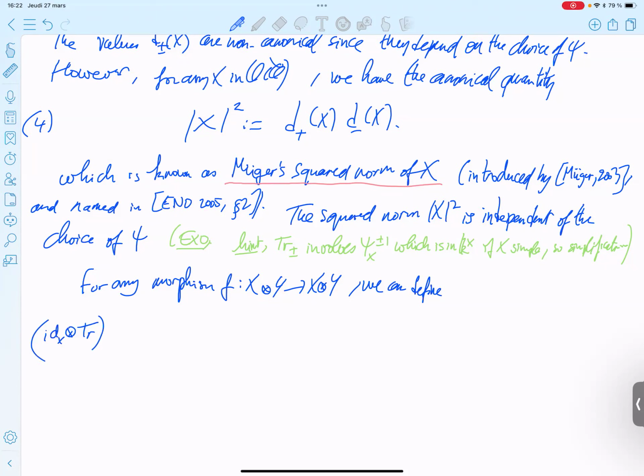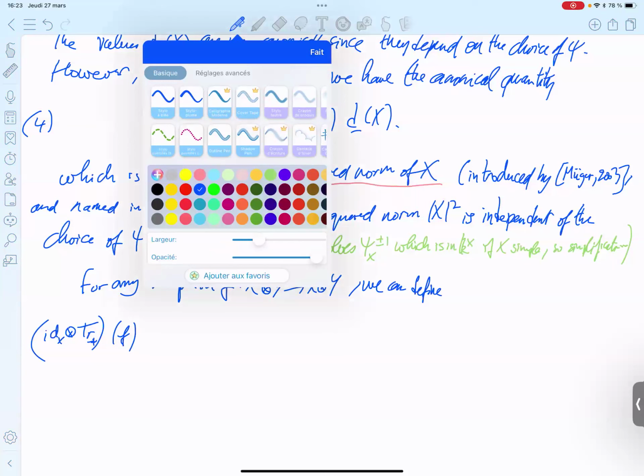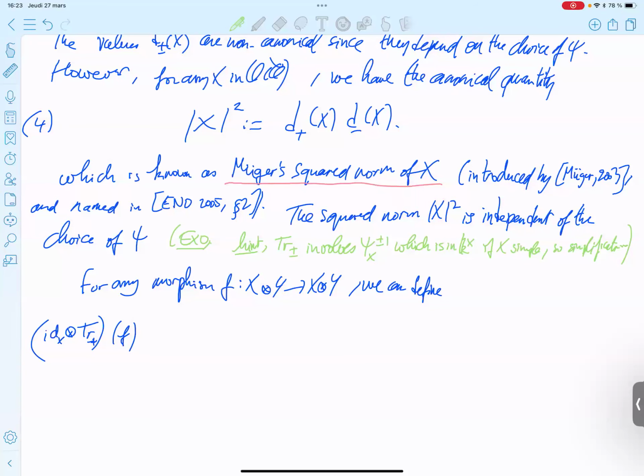So you don't care about x, you only make the trace for y. Let me write the picture first, just to get the intuition of what we are talking about, and the non-pictorial definition after that.